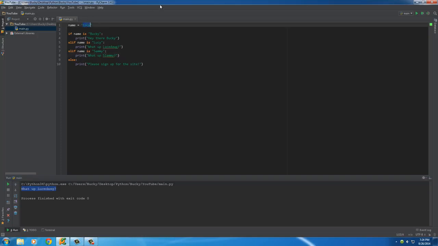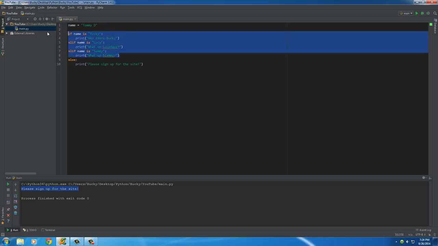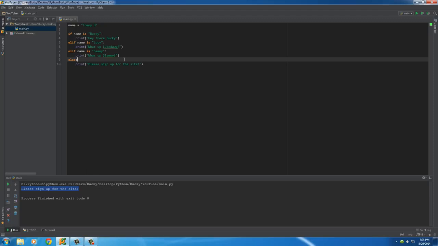So of course, with Lucy, whenever you run it, it's going to give her that custom welcome message. However, if we have a new guy named like Tommy D, what it's going to do is say, are you this user? Nope. Check if you're this user? Nope. Check if you're this user. And since all of these options are false, whenever you run this, it's going to say, please sign up for the site. Alright, so I know that was a lot to take in, but that is pretty much how you can have your computer make one decision, multiple decisions, or multiple decisions with a default answer.